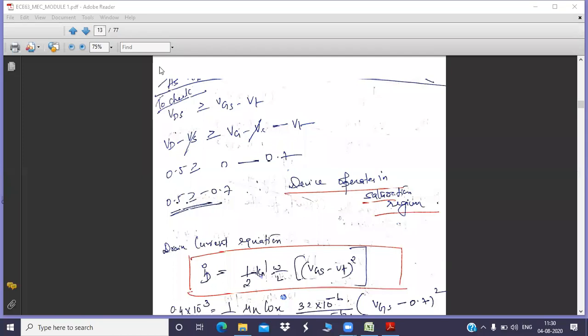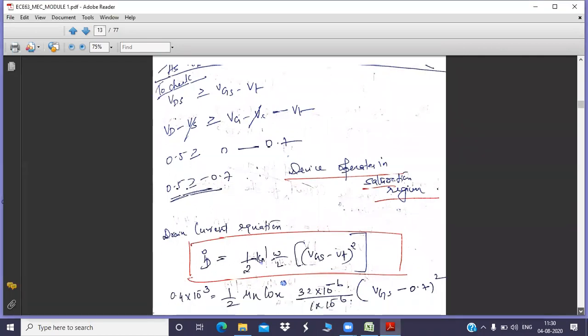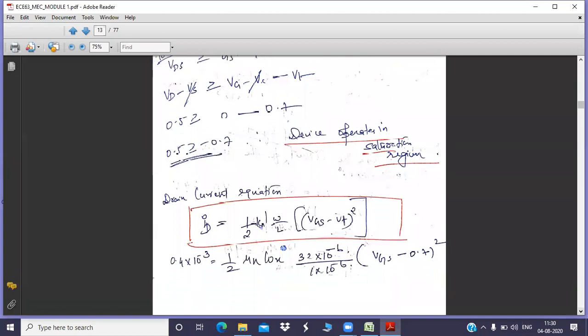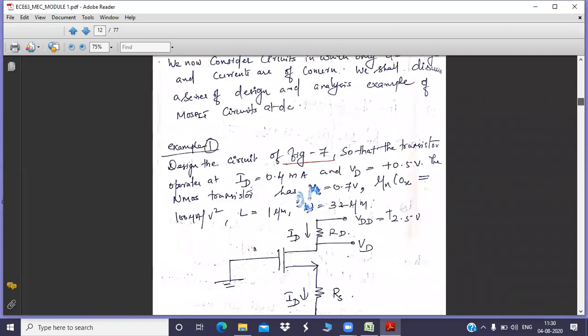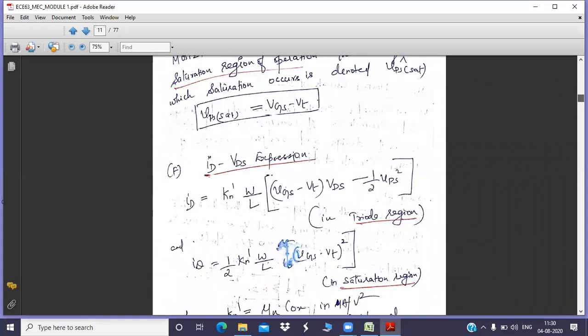So now we are going to take the equation corresponding to our decision. What is our decision? Our decision was that the device is now operating in saturation. We have already studied the two equations; on the last page, we have already mentioned these two equations. Out of these, you need to take this one. Suppose by mistake you take the triode region equation, you won't get marks because your judgment is wrong. You have predicted that your device was working in triode, and if you proceed with that equation, the design will be wrong.